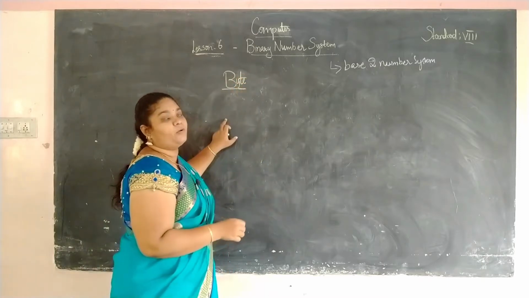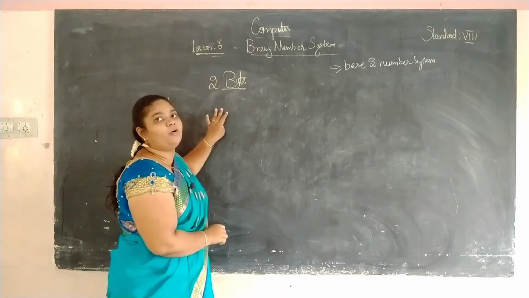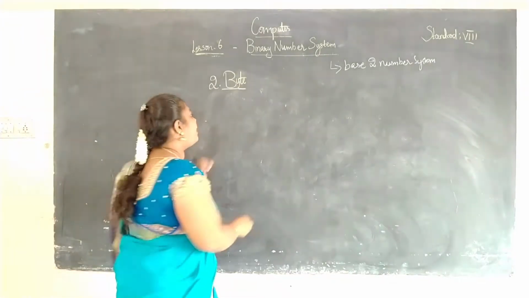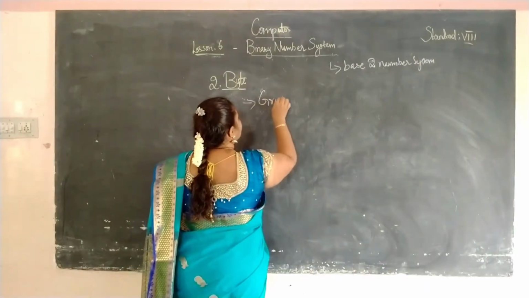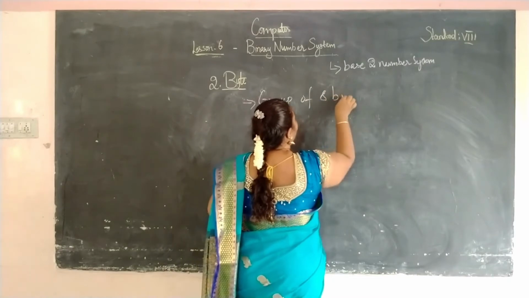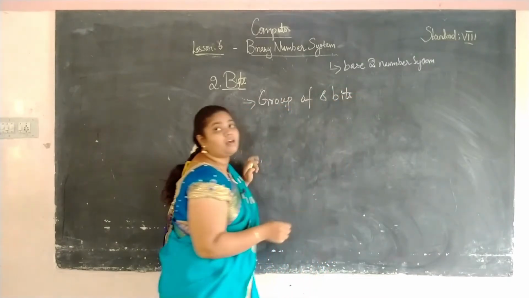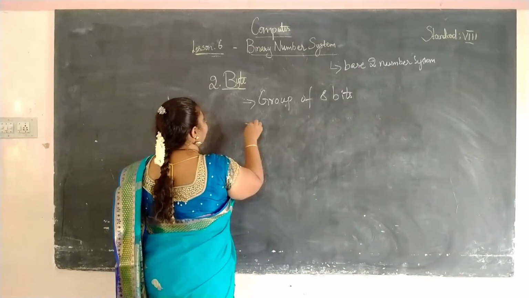Now we are going to see about the byte. First we have learnt about bit and now we are going to see what is meant by byte. A byte is a group of 8 bits. A group of 8 bits together is known as a byte.